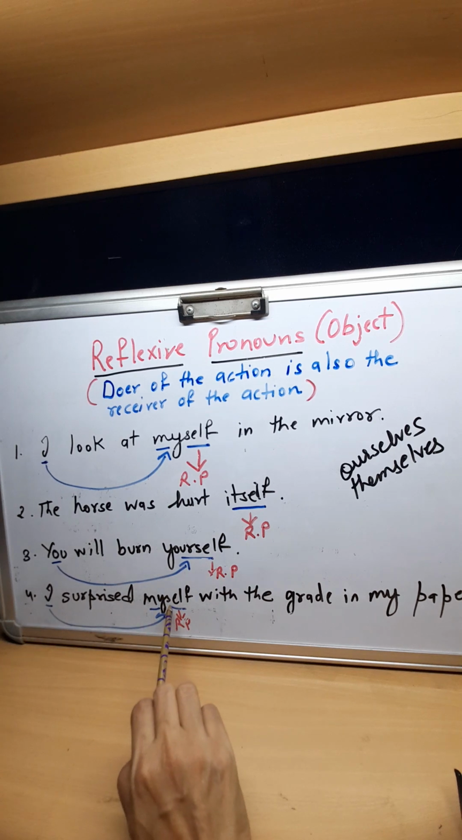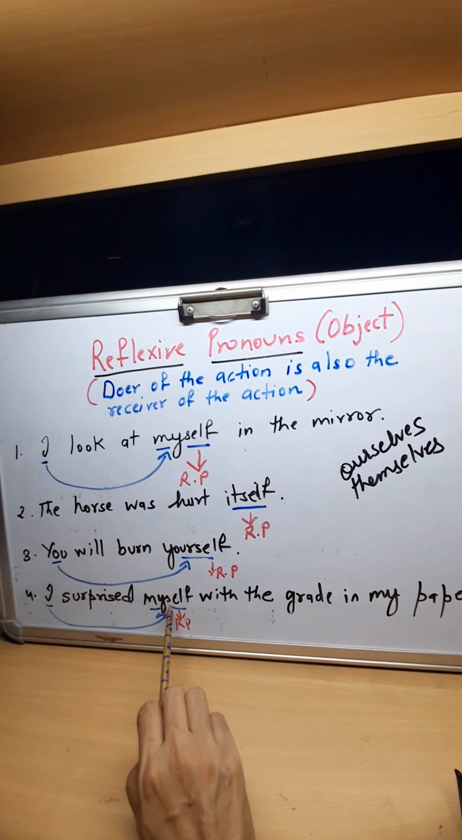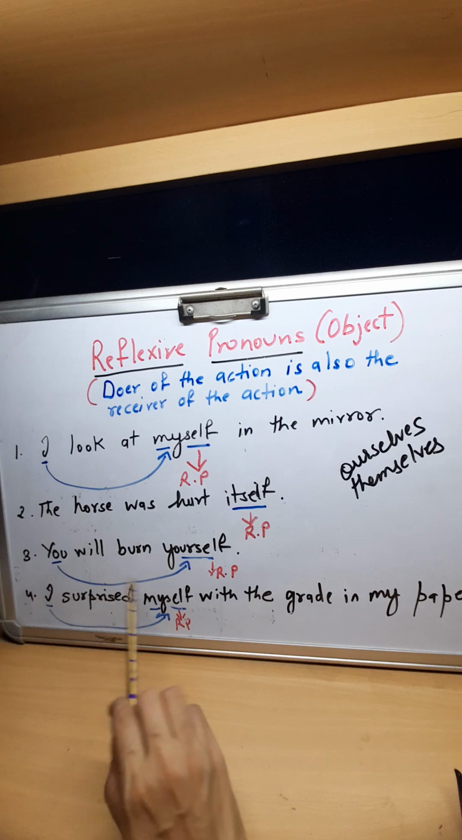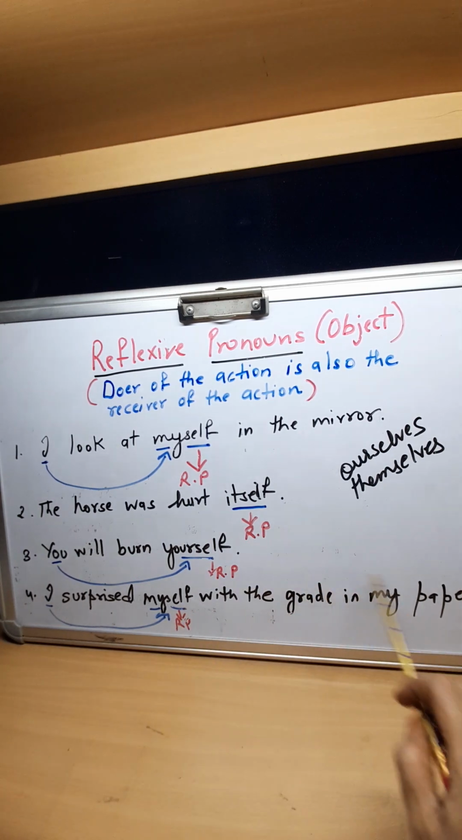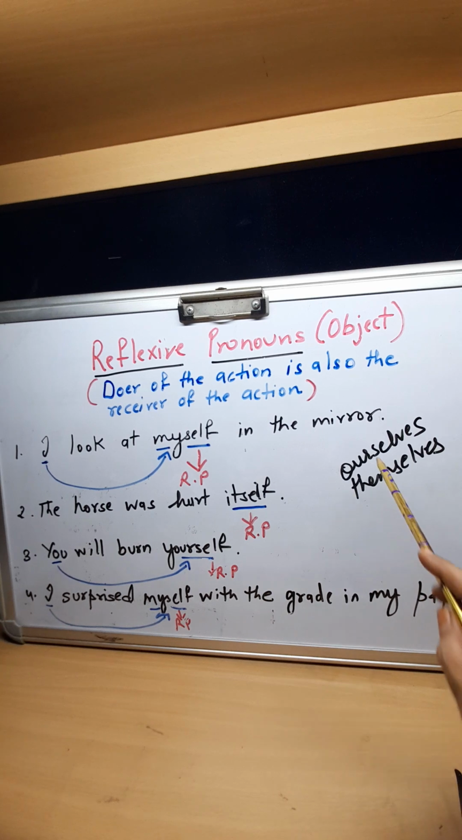I surprised myself. Myself has become an object. The action is falling upon it. So I surprised myself with the grade in my paper. Ourselves, themselves, these all are reflexive pronouns.